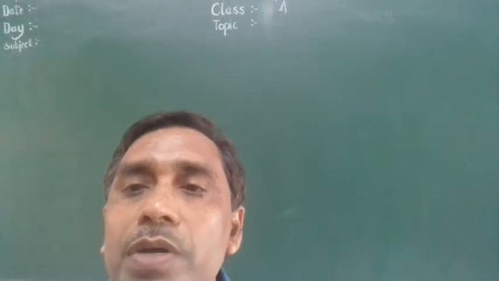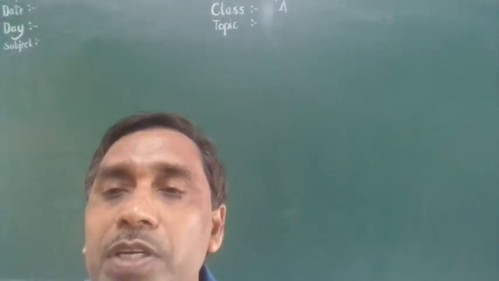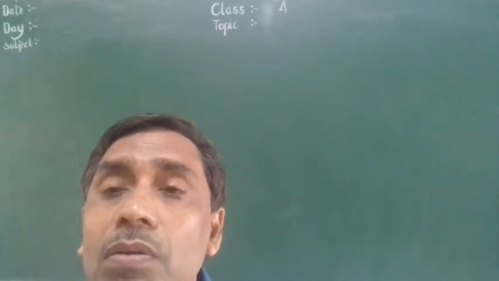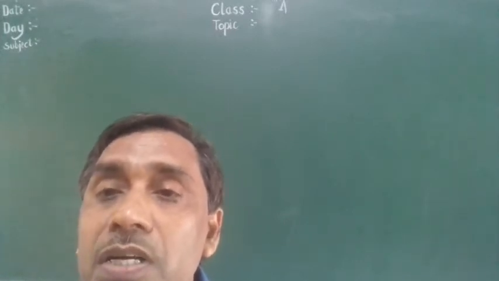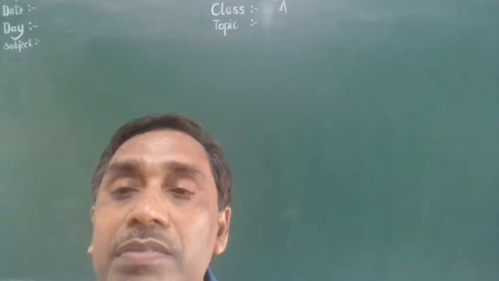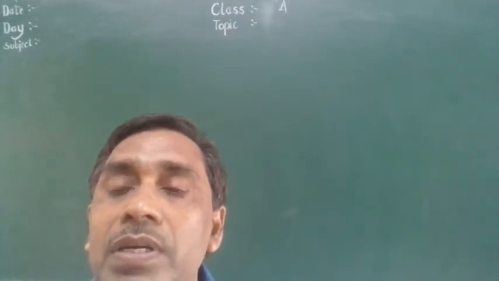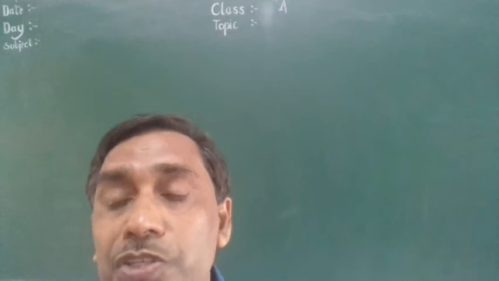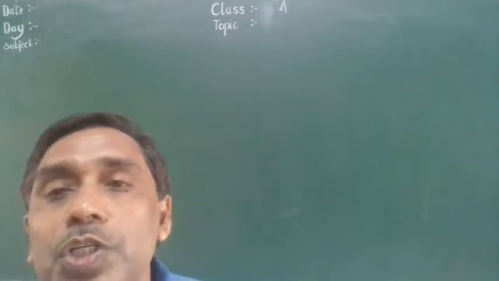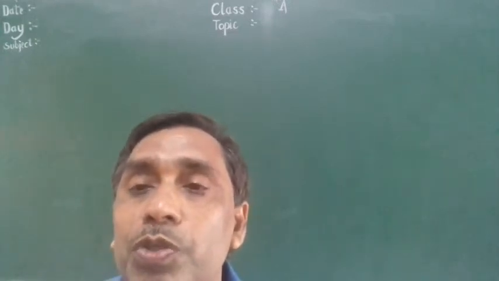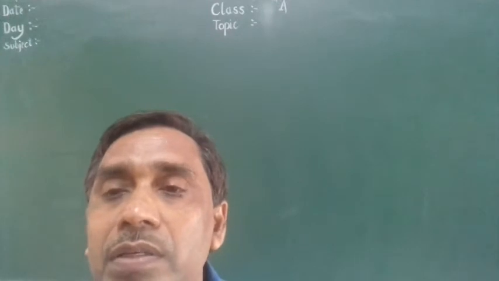Good morning children, today we will discuss spermatogenesis in the human male. How does this spermatogenesis occur, at which stage does it start, and what is the output of this process? So spermatogenesis occurs to produce sperm, a male gamete.